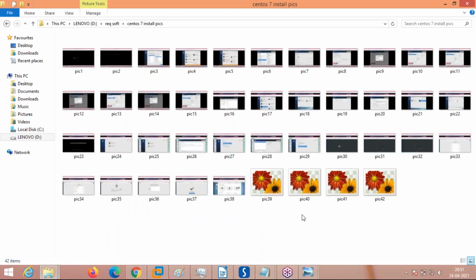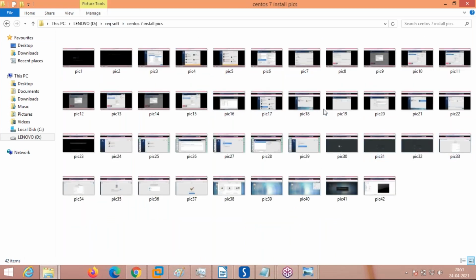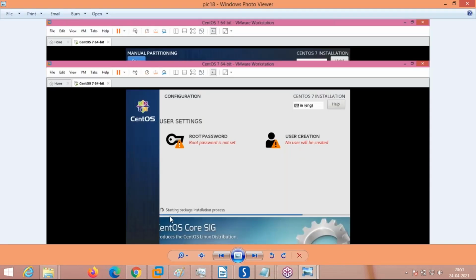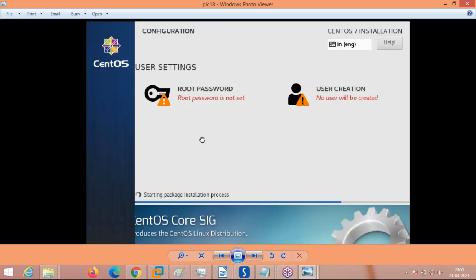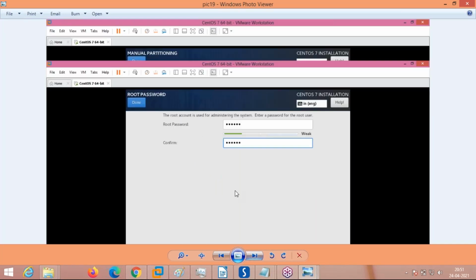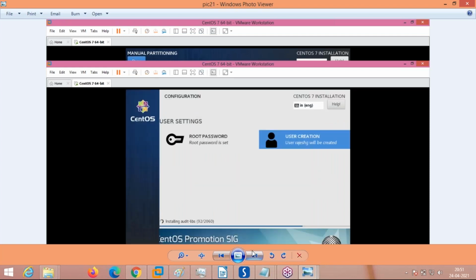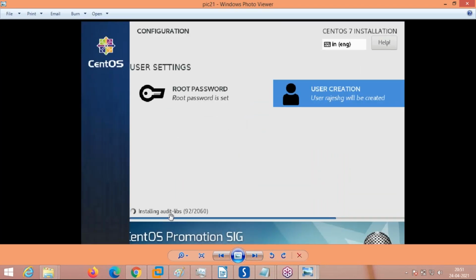See here. Now I am currently here. This is the starting installation of packages. You can see here, this is your operating system installation. Next page I'm going. This is how to set the root password. This is how to set the user. See the installation process which is going on in the background.